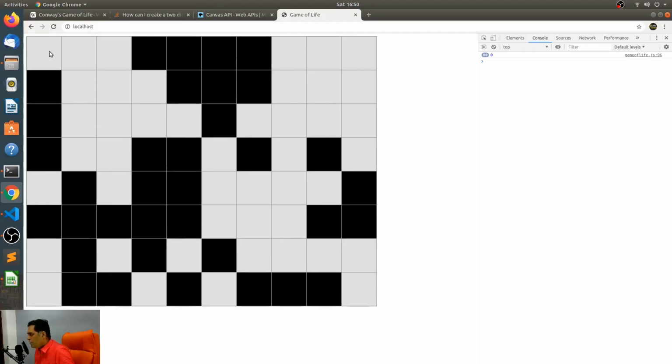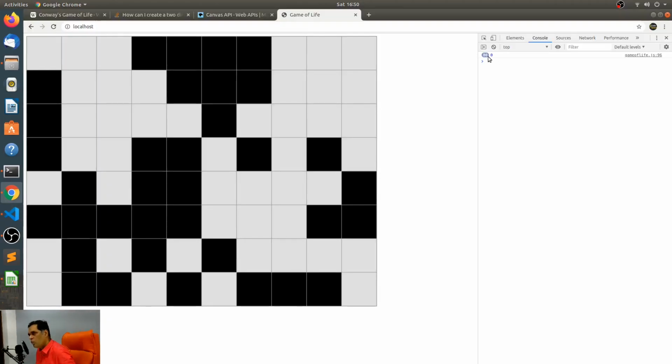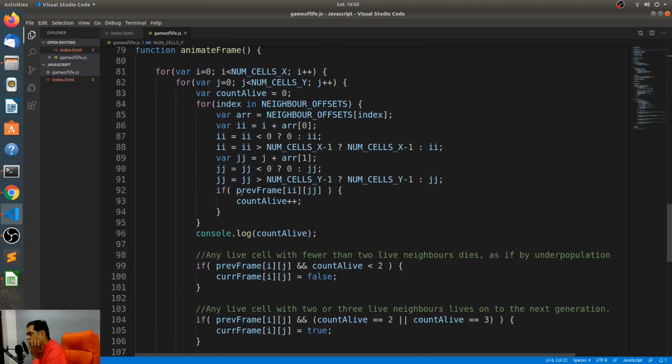So right now I just have these 80 cells that are going on over here. Essentially it's just returning 0 over here. So what that means is that our indices are somehow not correct. We are getting 0 all the time.